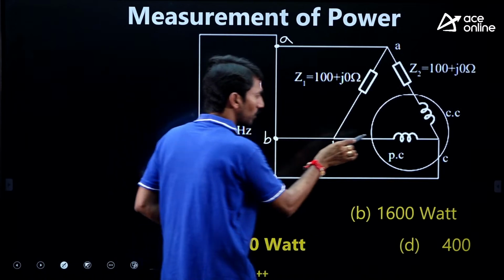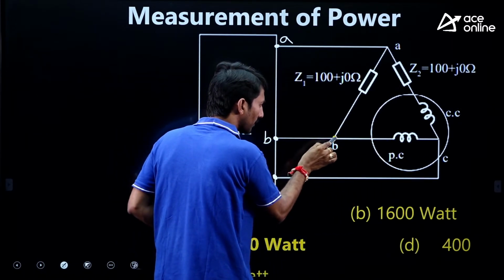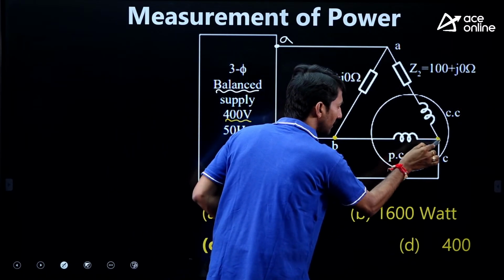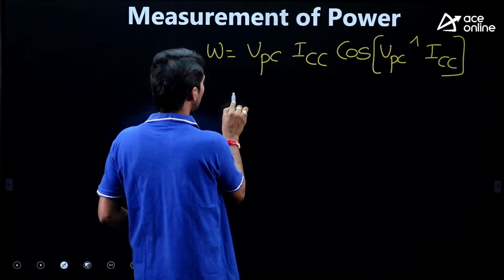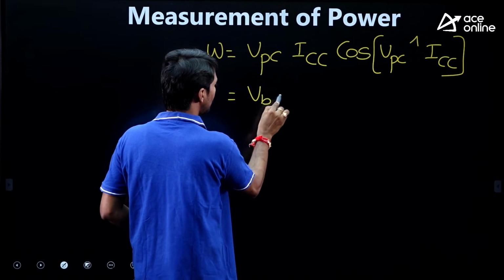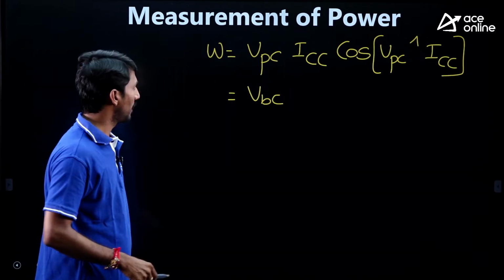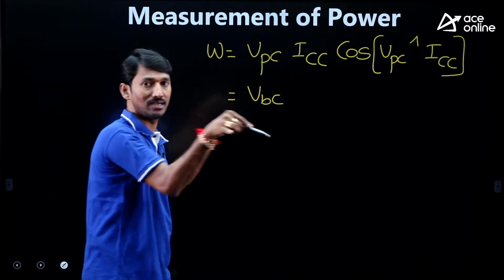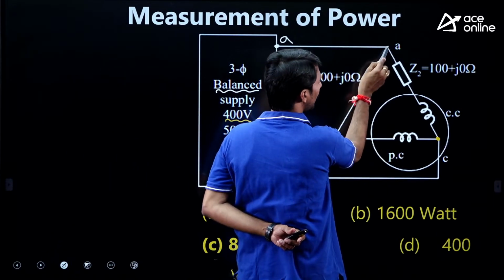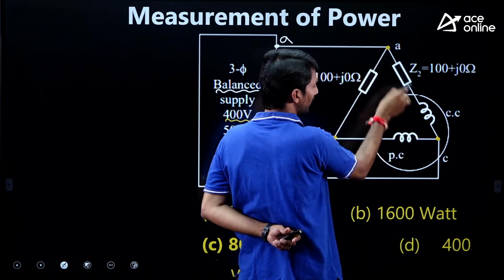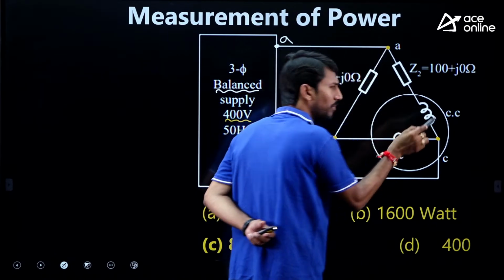Now tell me, potential coil is between B and C. So what is the order A, B, C? No. So I am writing, yes, this is VBC terminal. This is potential coil, this is BC terminal name, and then current coil is between C and A. Current coil impedance is neglected.